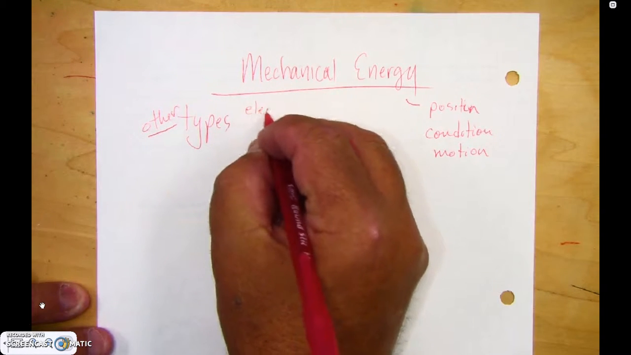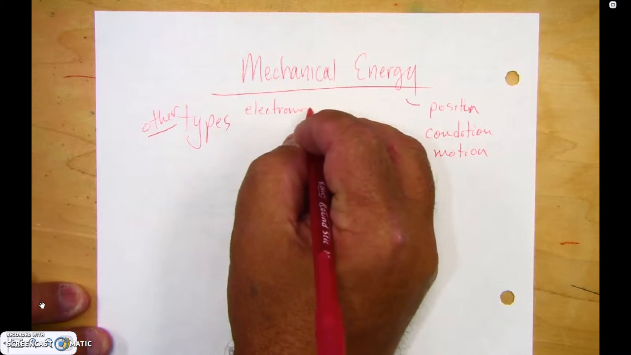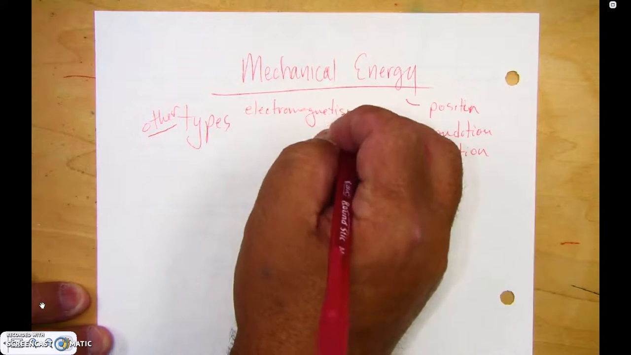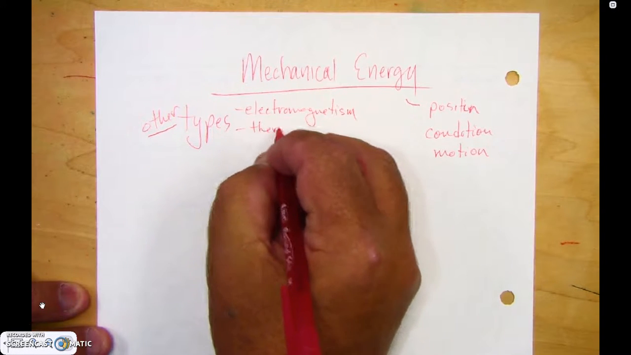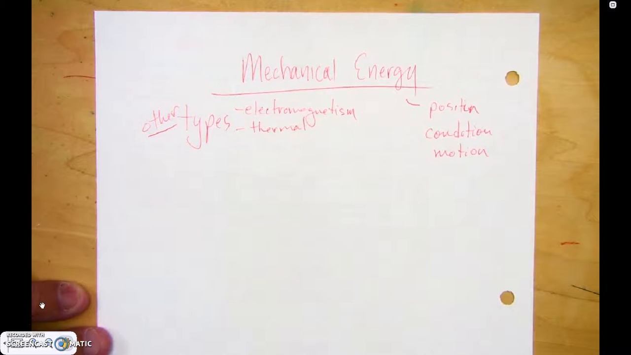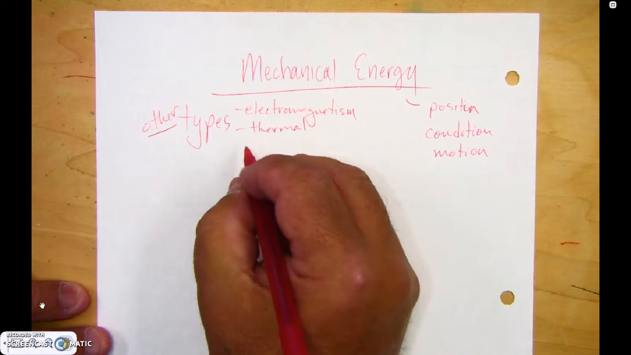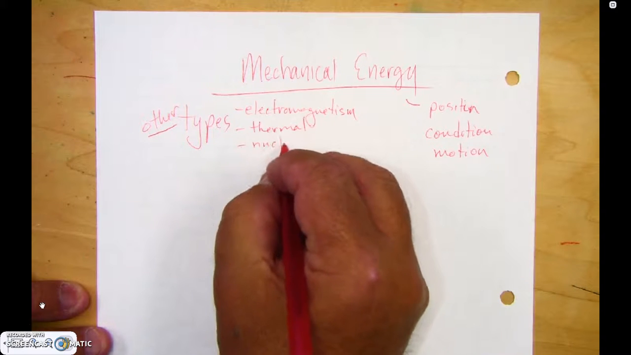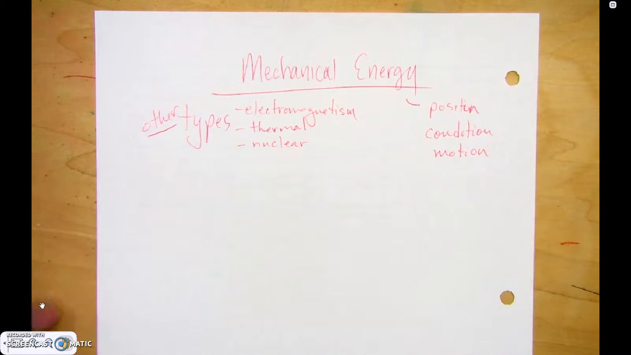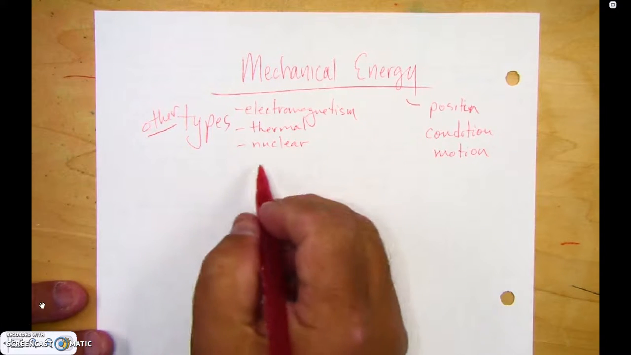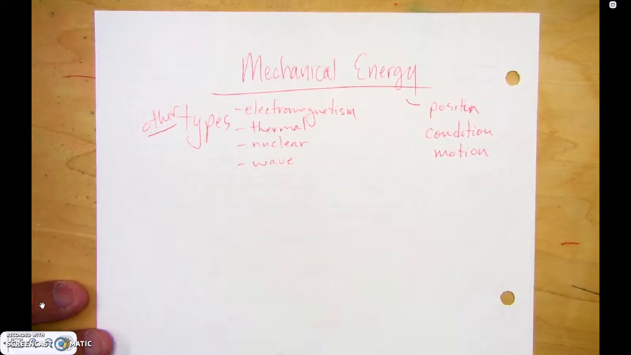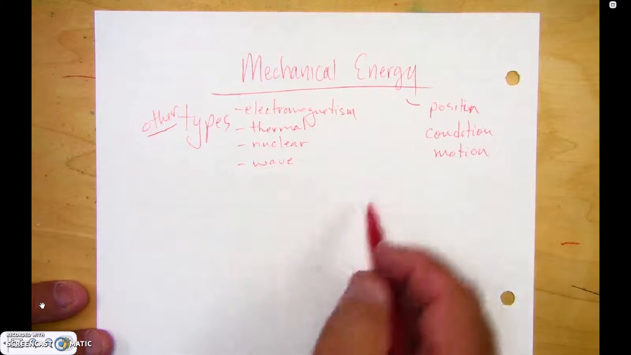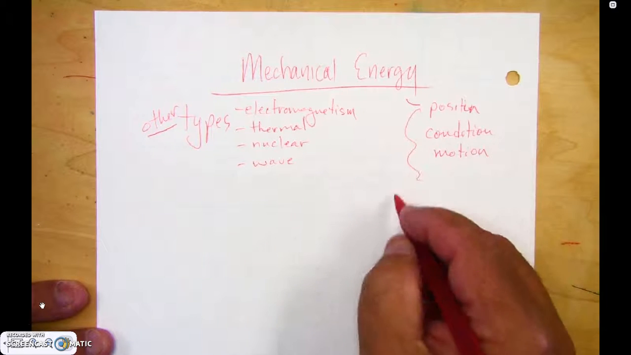Like, for example, electromagnetism. We'll find out electricity and magnetism are similar. They go hand in hand. We can also have thermal energy, not covered as much in this course, but it is a type of energy. Atomic or nuclear energy is almost exclusively the world of chemistry. And we're going to focus on wave energy. We'll spend a lot more time on that later.